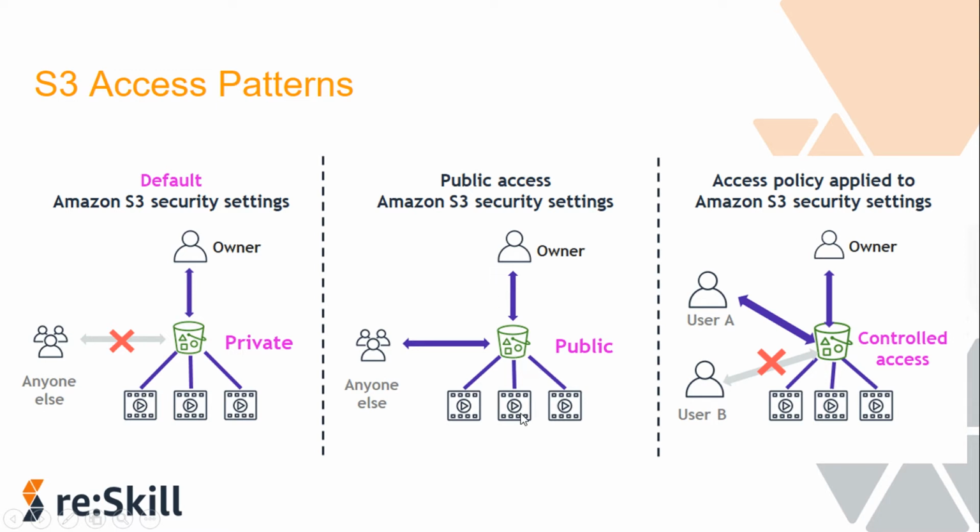So I will show you these settings on the S3 console also, but just to make you understand, what's happening here? Here nobody else was able to access, here everyone was able to access. Okay, you have made it entirely public. Here it was entirely private, here it is entirely public. The owner is able to access, as well as anybody who has the object URL, they also can access the object.